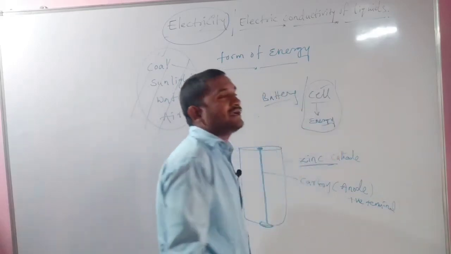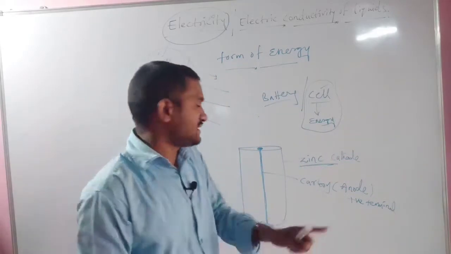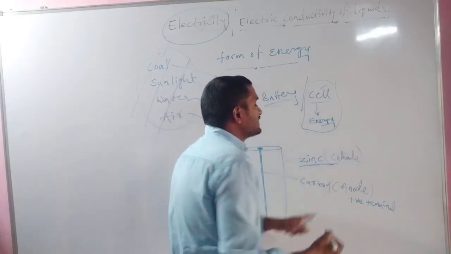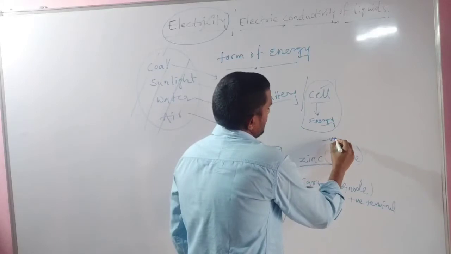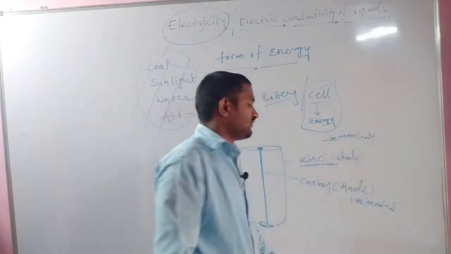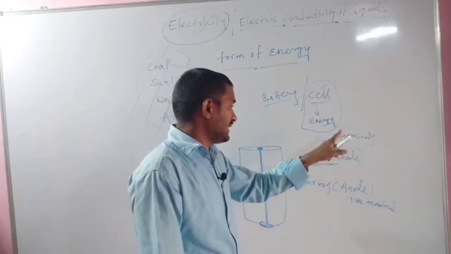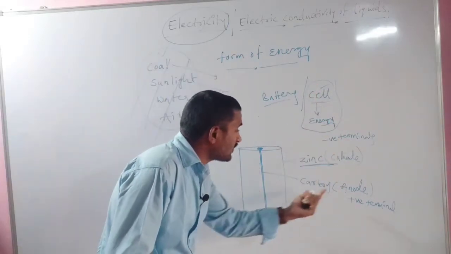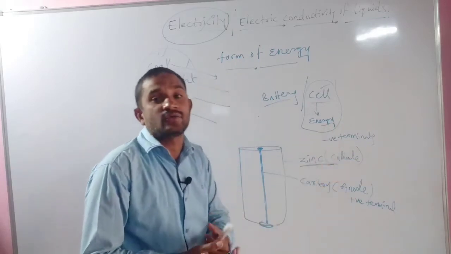All positive ions will be deposited at this place, and all negative ions are deposited at this place, which is the negative terminal. How many terminals are here? Two terminals: one only positive terminal and one only negative terminal. We got one anode and one cathode.